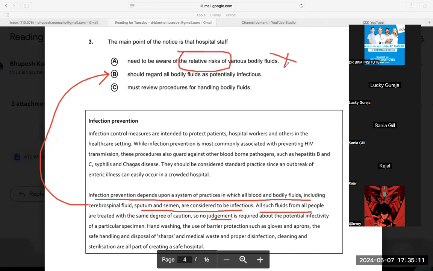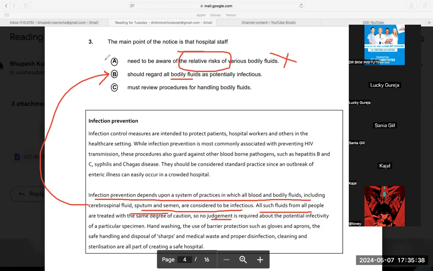They are saying all the fluids are the same. They are not talking about the relative risk. They are saying all such fluids should be treated with the same degree of caution. That means all fluids should be taken the same and relative risk should not be taken. Relative means that HIV is more dangerous, hepatitis is less dangerous. It should not be done. All the fluids are taken in the same way, so I would like to eliminate A as well.